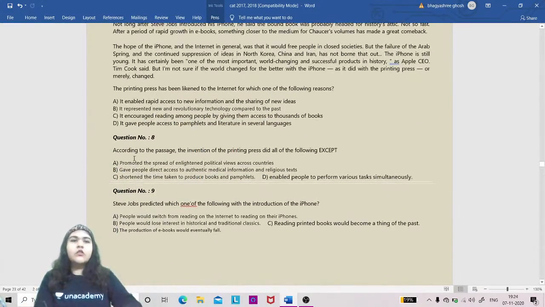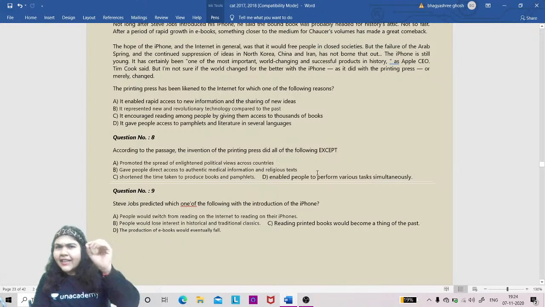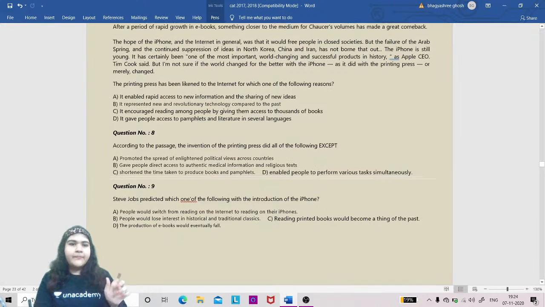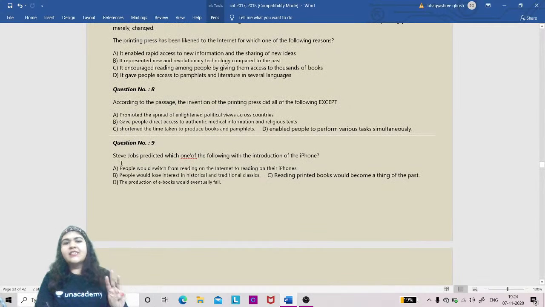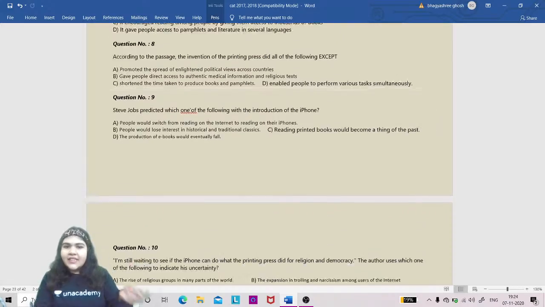If you see the questions also, it has one question, then second: according to the passage, the invention of the printing press did all except. Look at it, it's an easy question. Its answer can be directly seen in the passage. Question number 9, the third question is this: Steve Jobs predicted one of the following in the introduction of the iPhone. So what Steve Jobs did, this is again a factual question. Superb. This passage is an easy one.